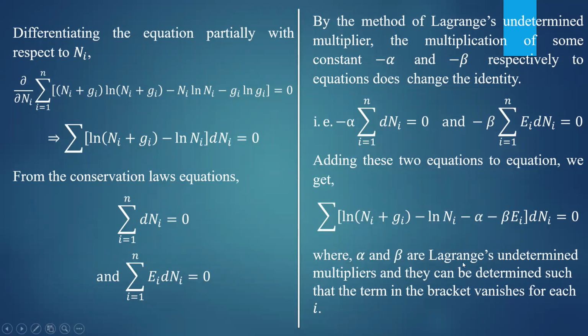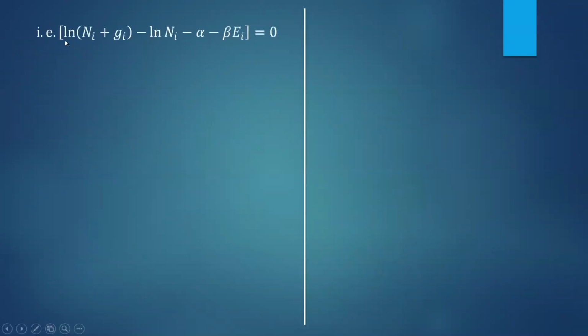Here alpha and beta are Lagrange's undetermined multipliers, and they can be determined such that the term in the bracket vanishes for each value of i. This equation is valid if all the terms in the summation are zeros. Then each individual term should be 0. Therefore, ln of ni plus gi minus ln of ni minus alpha minus beta into ei must be equal to 0.